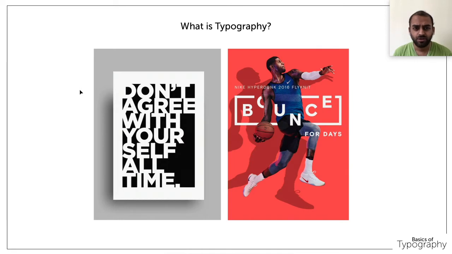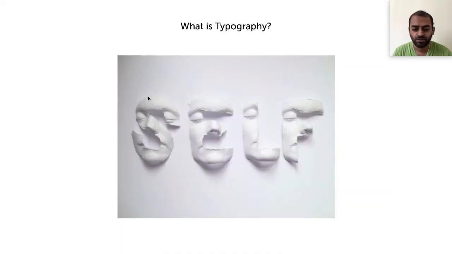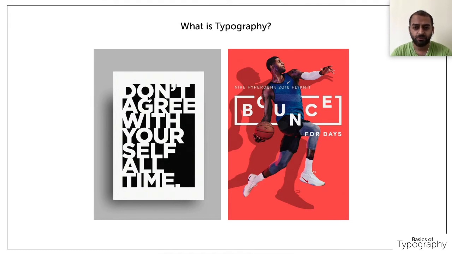At an instant look, what we see in this picture is there are two posters. One poster is purely text. Only type is there. And in the second poster, there is a color contrast, a model image, and text. The first poster tells you that with just one single type, you can create a poster. If you see, there are not many fonts used, only one single font, used for a quote-type poster or a social media post. So just with the type you can make a poster. That is the ideology behind this poster.